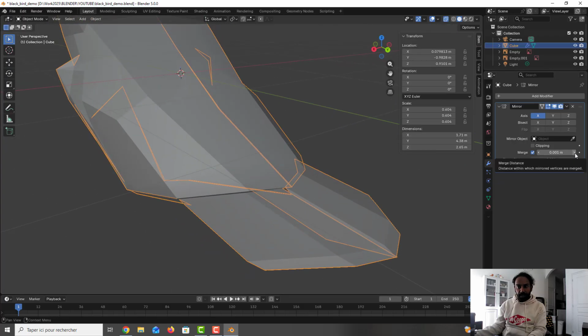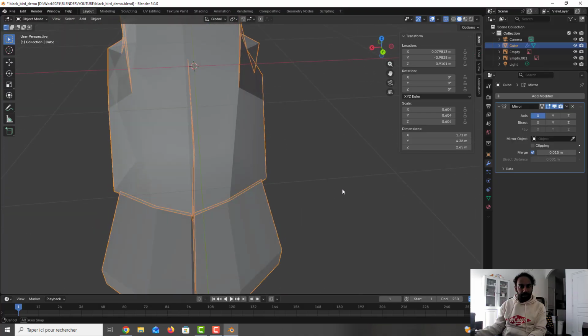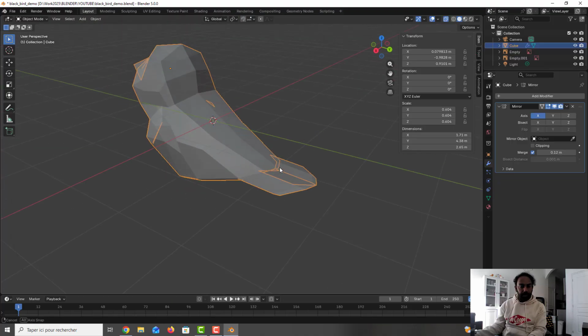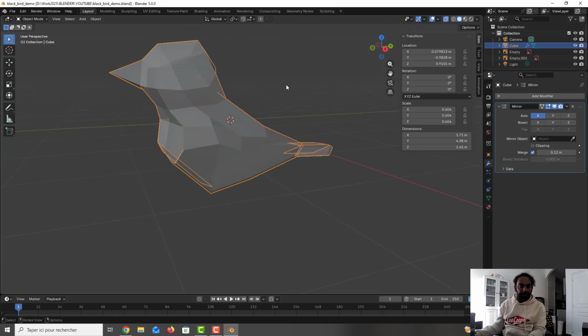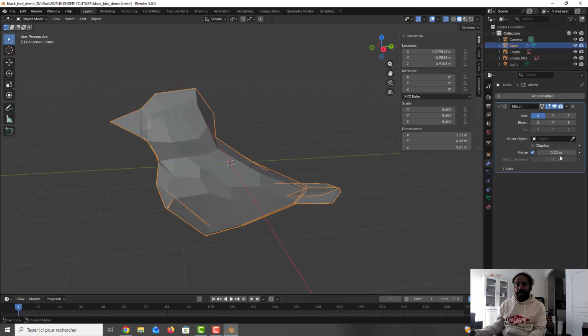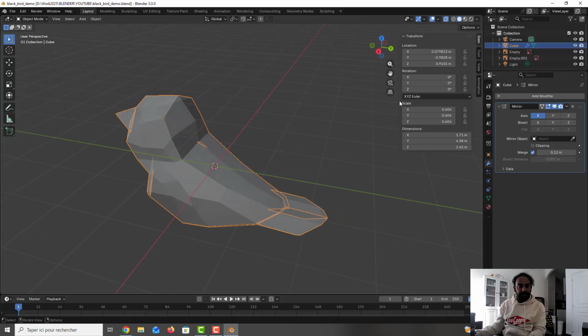Okay, and after we can increase in the mirror the middle part to have the connection. Okay, for me here it's okay. Okay, seems really good. So I just increased the merge here for the weld of the vertices in the middle.